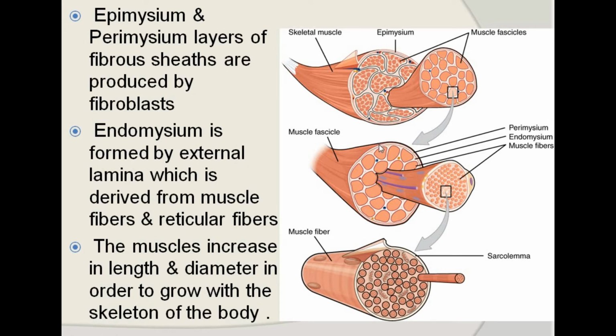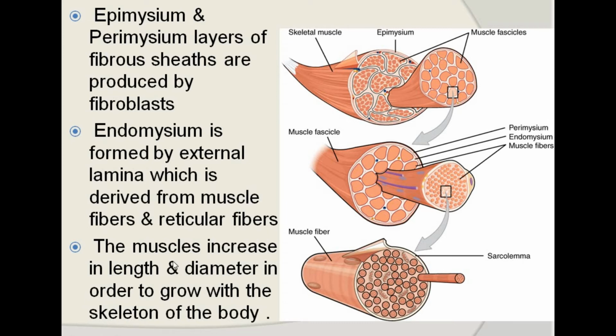So when the group of muscles is arranged, they segregate from the surrounding connective tissue element. They form the epimysium and the perimysial layer of the fibrous connective tissue, and that basically develops from the fibroblast. Endomysium is another connective tissue. The endomysium is the innermost covering of the myofibrils, and it derives from the reticular fibers.